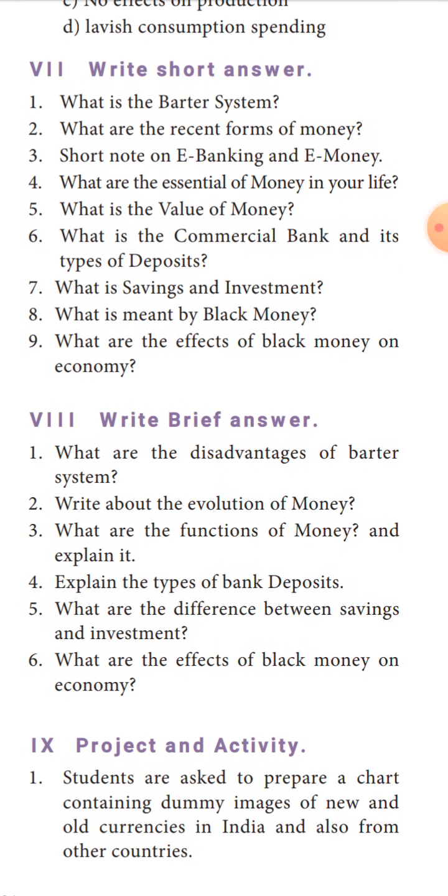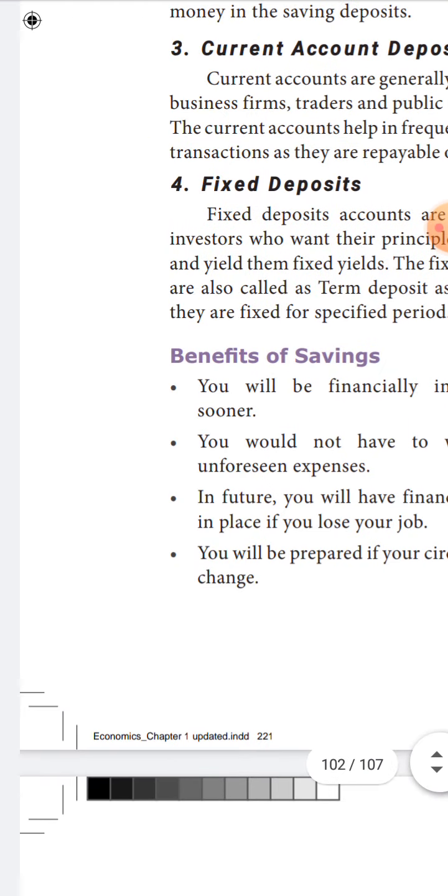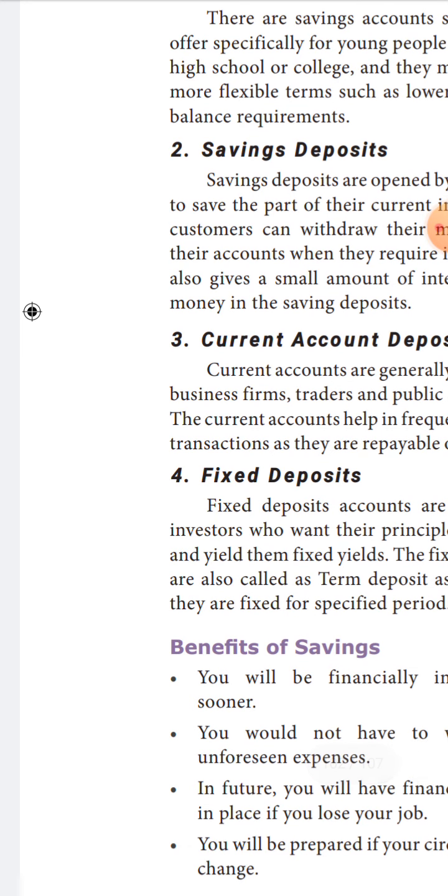In the brief answers, what are the disadvantages of barter system? The disadvantages of barter system are lack of double coincidence of wants, common measure of value, indivisibility of commodities, and difficulties of storing wealth.